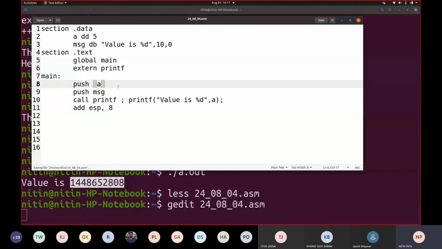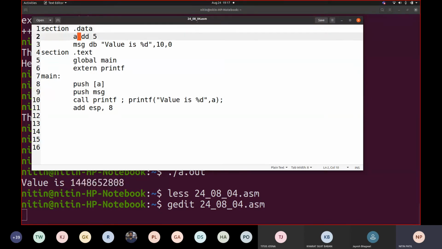Let us save this. I have added square bracket A square bracket complete. So this square bracket tells the value at, it is like a star. If you write simply A, then it is an address. Push space A. A is a variable name for us here. So this A represents an address, which is a variable. So that's why we have to talk about this value. So you have to write square bracket A.